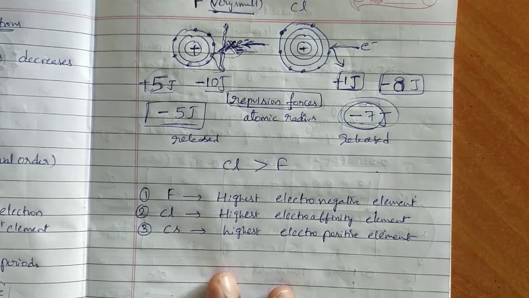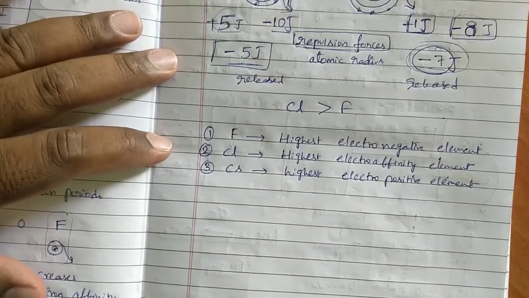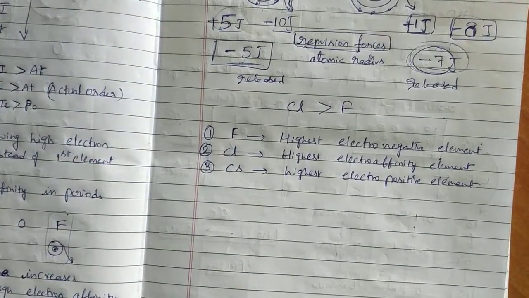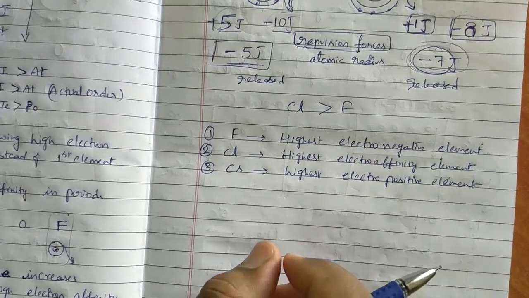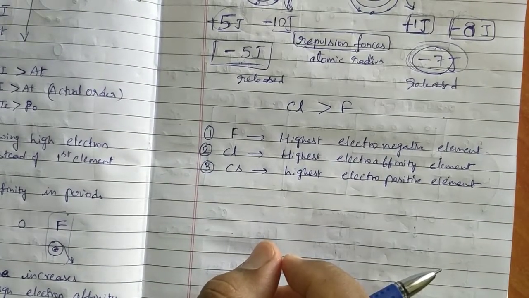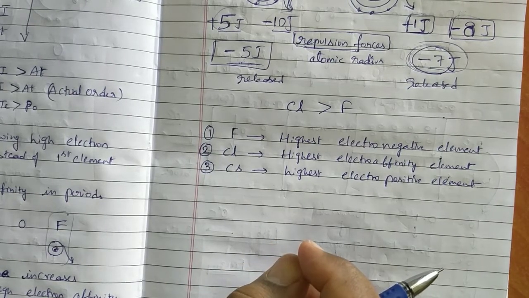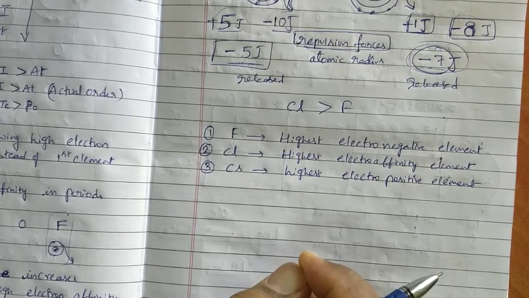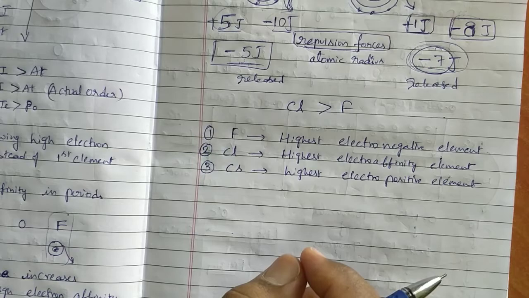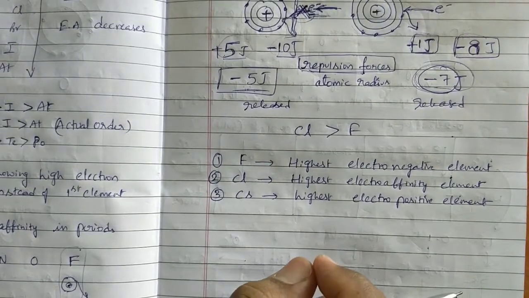First one atomic radius, second one ionization energy, third one electronegativity, fourth one electropositivity, and fifth one electron affinity. From here onwards very small properties are there: metallic character, non-metallic character, oxidizing power, reducing power, SD character, basic character, and some diagonal relationships. Those are highly required, with half an hour only, by which the chapter is going to be completed.